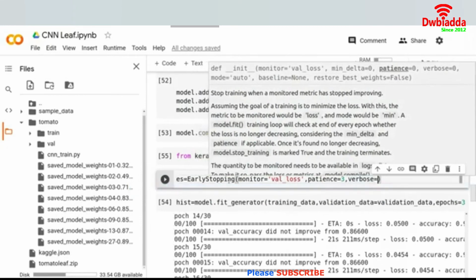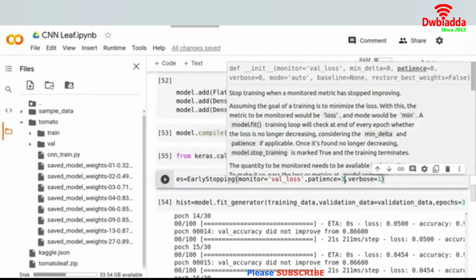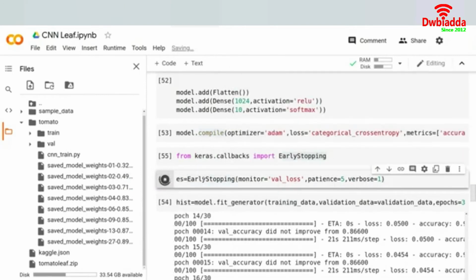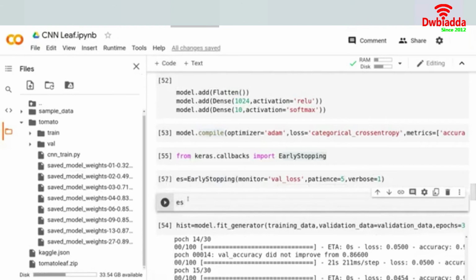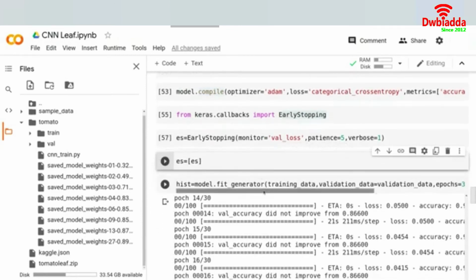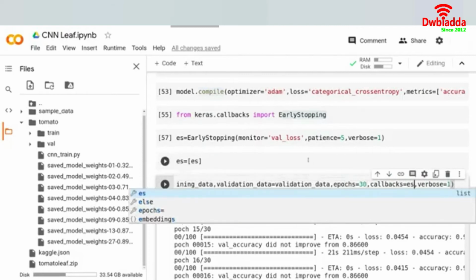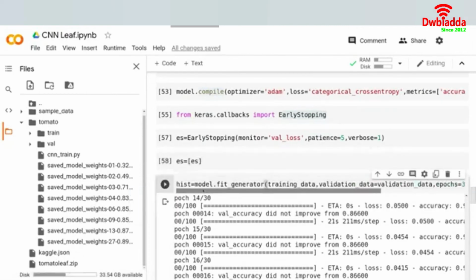So let's say instead of 3, I want a patience value of 5. That is, I need to see that for 5 iterations before actually stopping. And then I will run this code over here, and then I need to create a list. Es equals to es, that is how I did it in the previous lecture as well, like in model checkpoint. And then in the callbacks I will go back and use es over here, right?